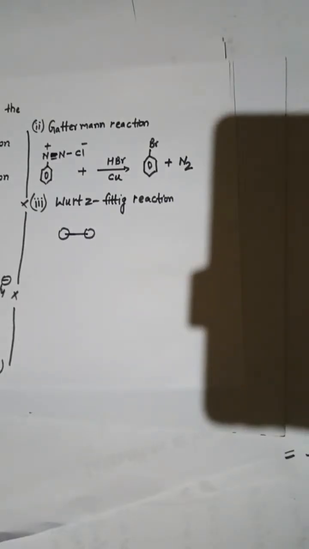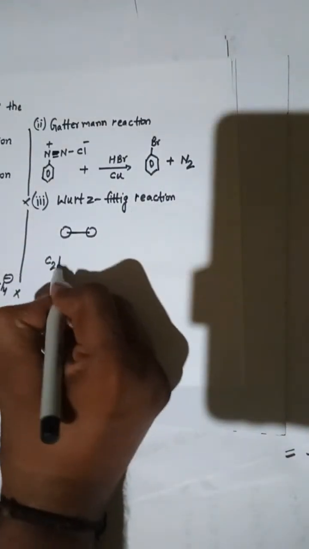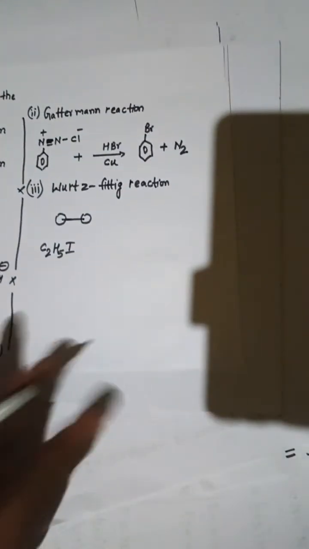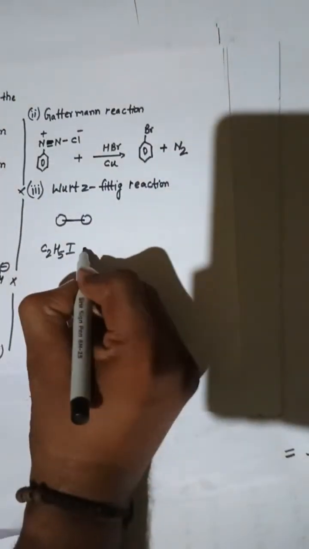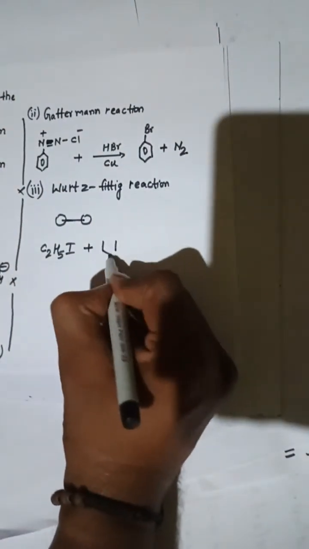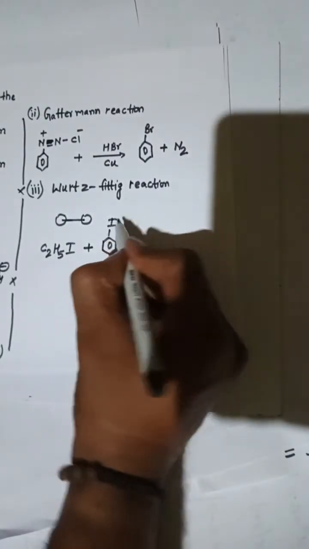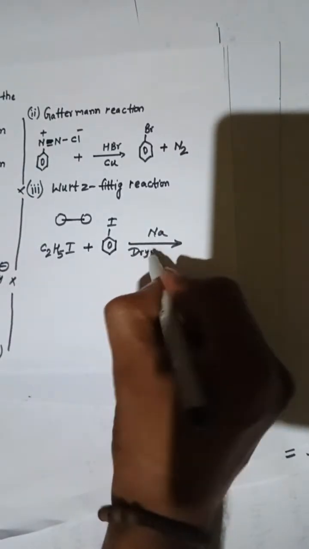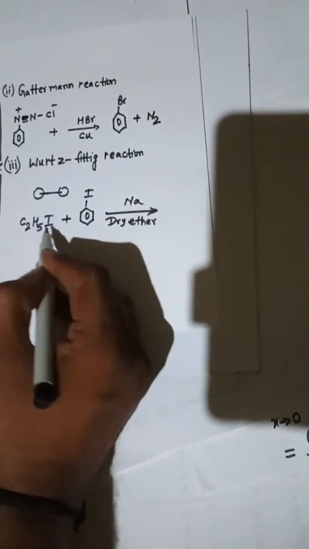Here we have an alkyl halide. I'm taking, suppose, ethyl iodide C2H5I, and this is happening in the presence of dry ether and sodium. So this is going to react with your benzene iodide in the presence of sodium and dry ether. So that will give you